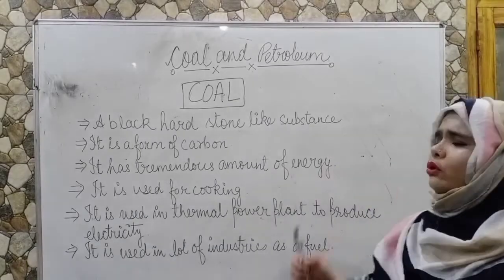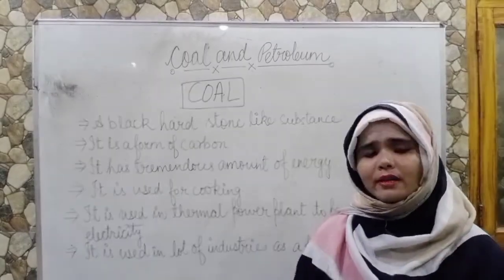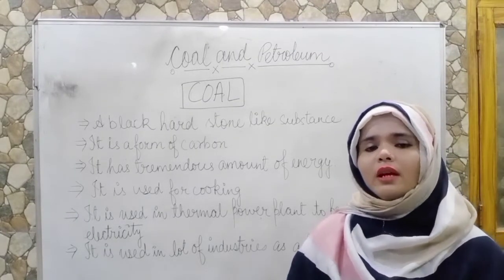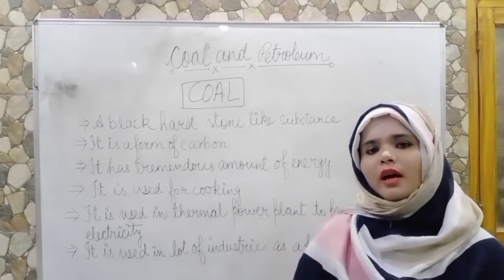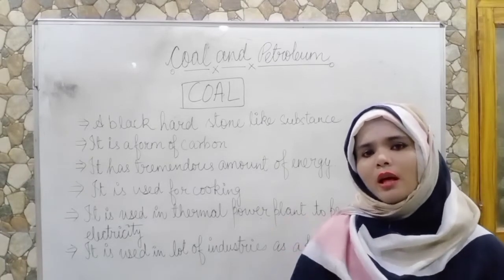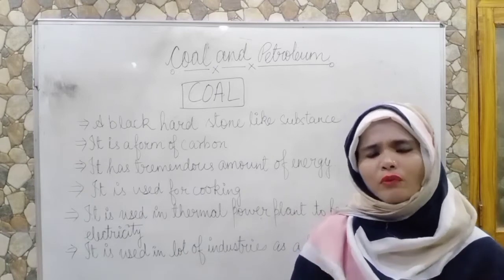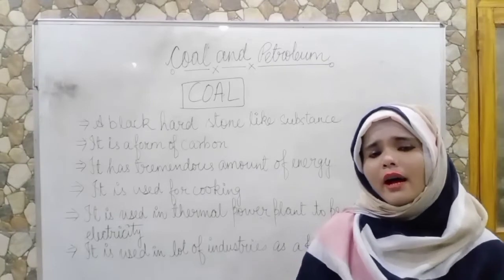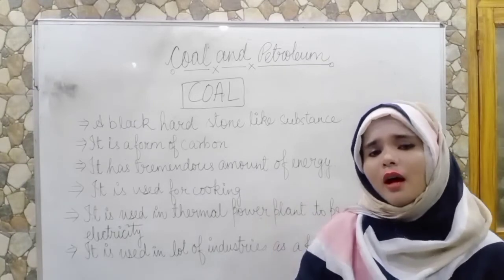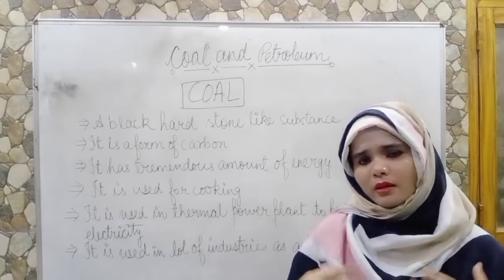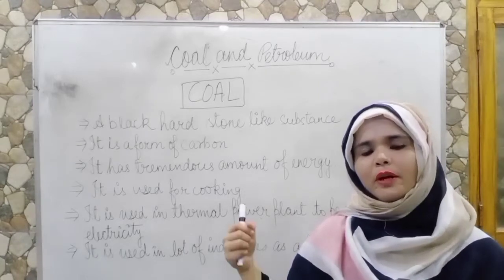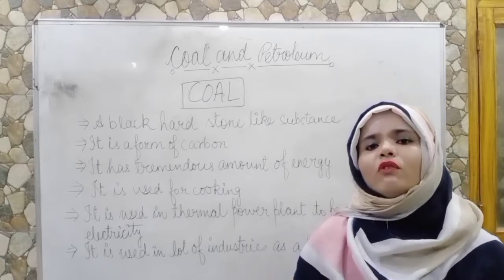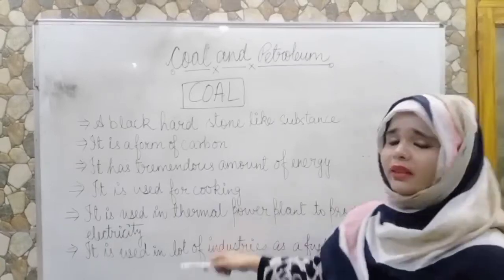It has a tremendous amount of energy. Actually, coal has a lot of energy. As we know, when we give heat energy, or we light a coal by fire, we get a lot of heat energy. So we can say that there are very high energy reserves in coal, and when we give it that bit of fire, it gives a lot of heat energy.